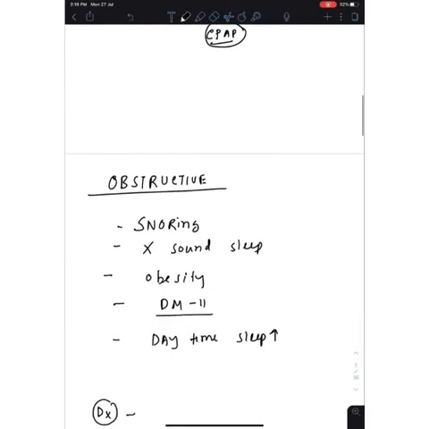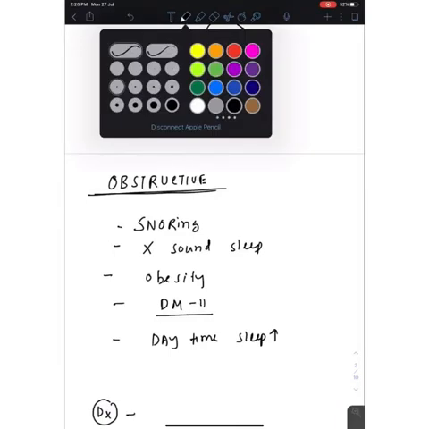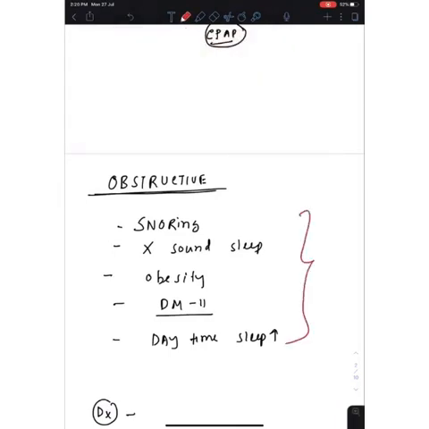Now come to the next type, more common, obstructive. Just you have to find in the clinical picture about this. You have to come to the diagnosis, and obviously we will see the history of snoring. There will be no sound sleep. There will be history of multiple awakening in the night during the sleep. There will be history of obesity, type 2 diabetes mellitus, and daytime increased sleepiness. So this type of thing, it's a clear-cut diagnosis of obstructive sleep apnea or obstructive sleep apnea hypoxia syndrome.